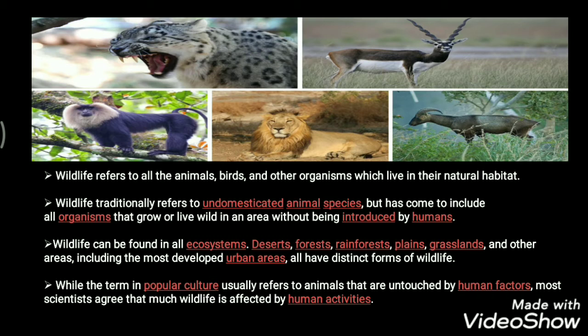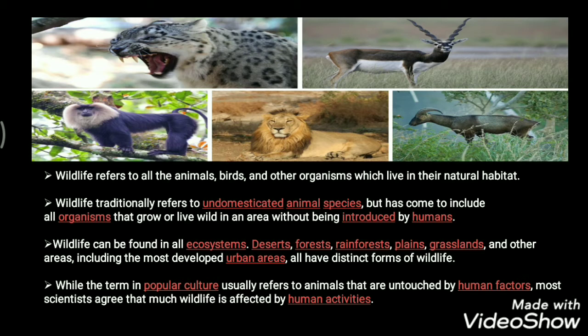Now, wildlife traditionally refers to undomesticated animal species. Undomesticated means not the ones which come under the pet animals section. But it has come to include all organisms that grow or live wild in an area without being introduced by humans. Alright, the same way that we have natural vegetation and the cultivated crops as only vegetation, we have wild animals, wildlife, that refers to all different kinds of species that live naturally, where no human interference is done.